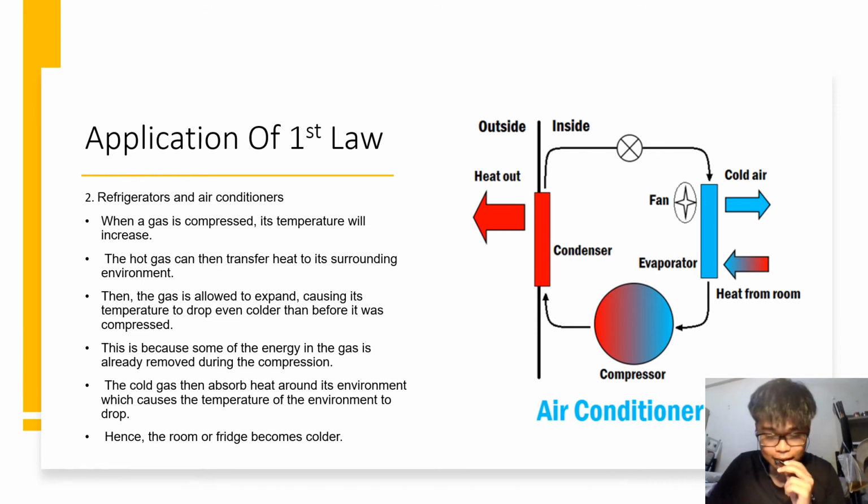Then the gas is allowed to expand, causing its temperature to drop even colder than before it was compressed. This is because some of the energy in the gas was already removed during the compression, and the cold gas then absorbs heat from its environment, which causes the temperature of the environment to drop. Hence, the room or fridge becomes colder.